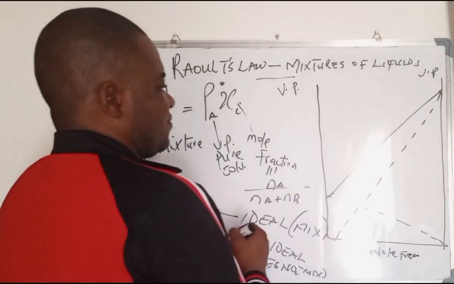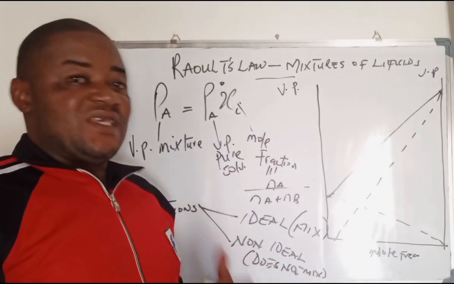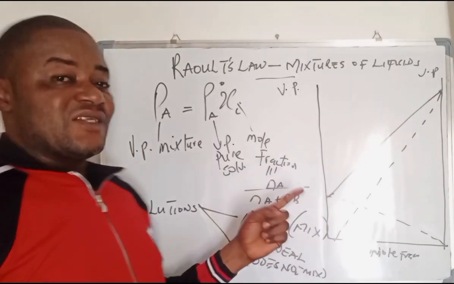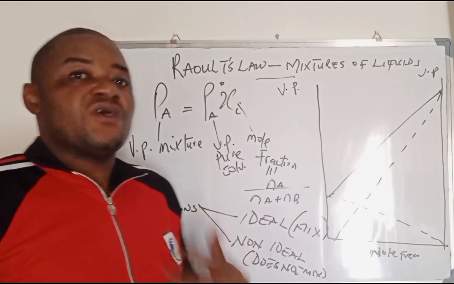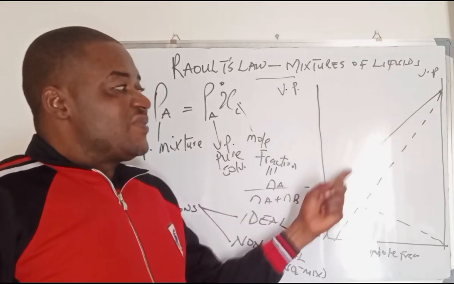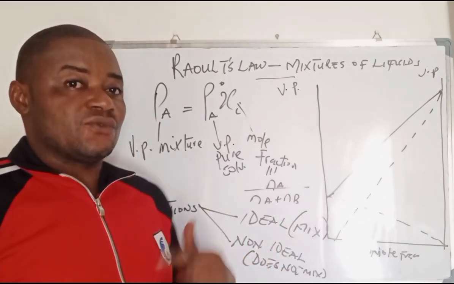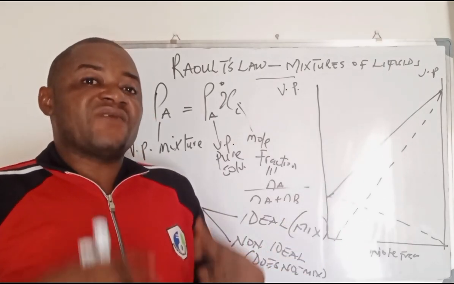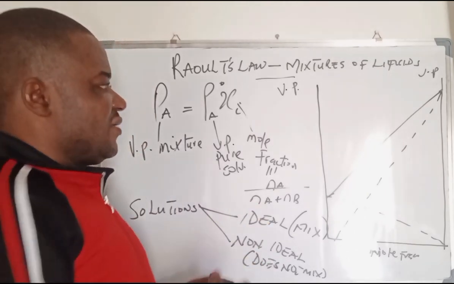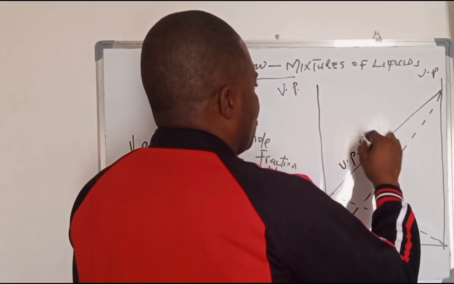Now he believes that once you plot a graph of a mixture and the graph gives you this kind of appearance, it means that solution is an ideal solution, therefore it mixes. But once you plot a graph that deviates from this kind of plot, it means that it is a non-ideal solution. The solutions will not mix. They will rather form two layers, for example, kerosene and water. And now, he believes that a straight line of this form will always be the vapor pressure of the mixture.